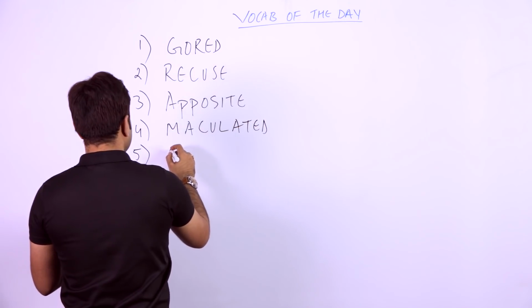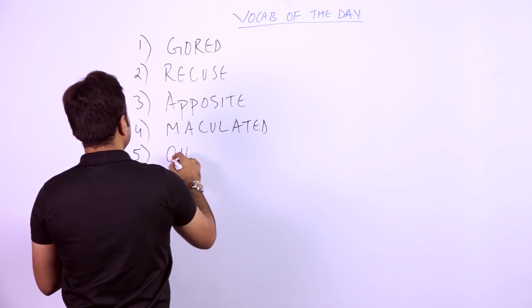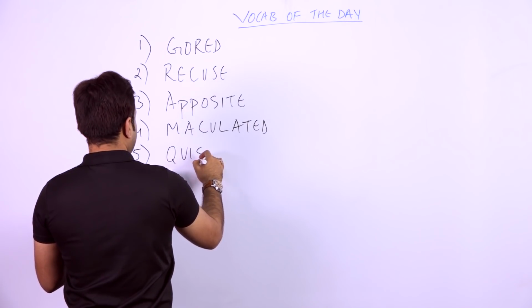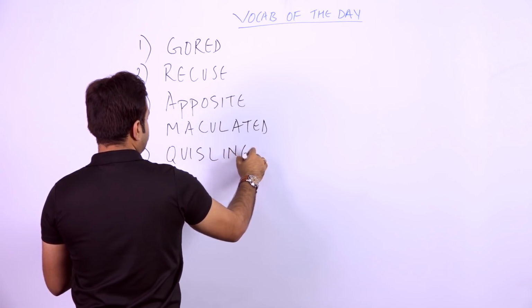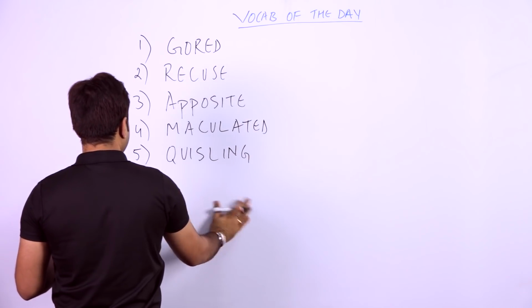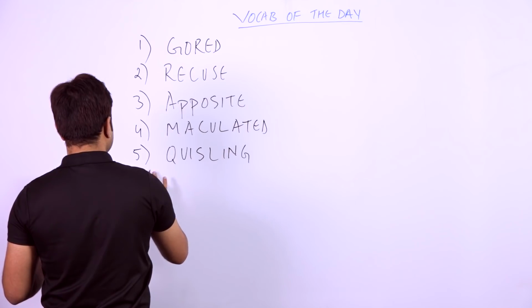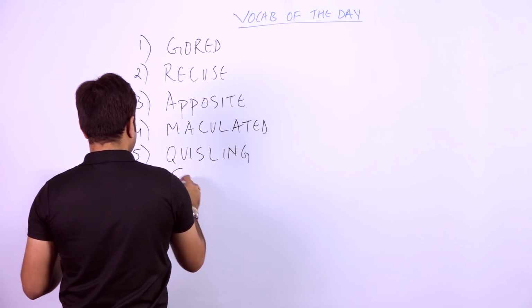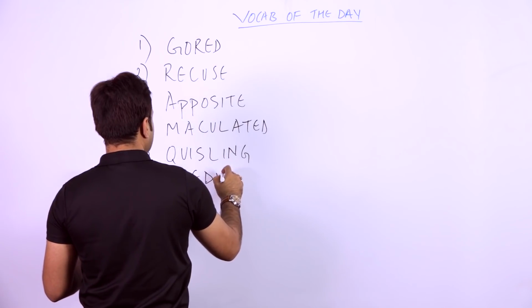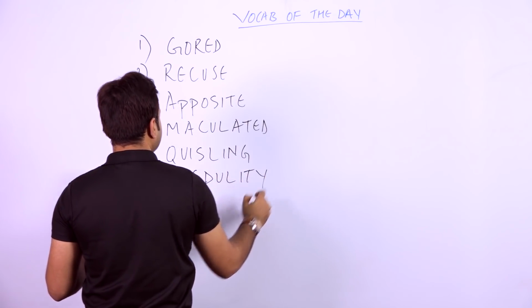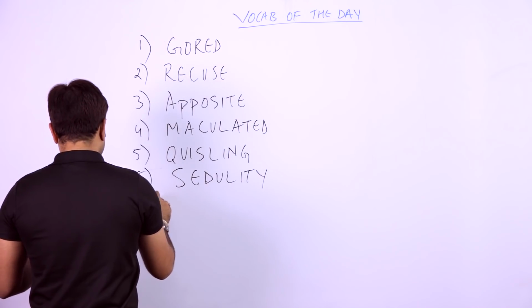Fifth word is Q-U-I-S-L-I-N-G, quisling. Sixth word is sedulity, S-E-D-U-L-I-T-Y, sedulity.